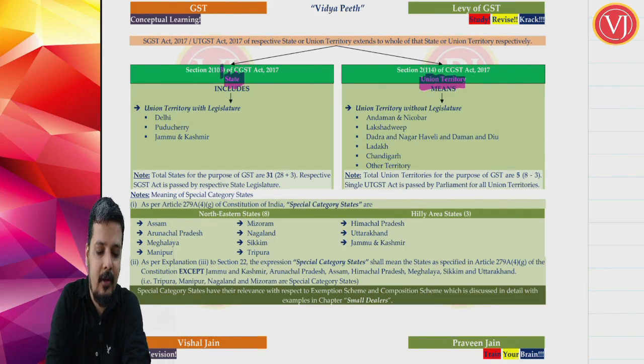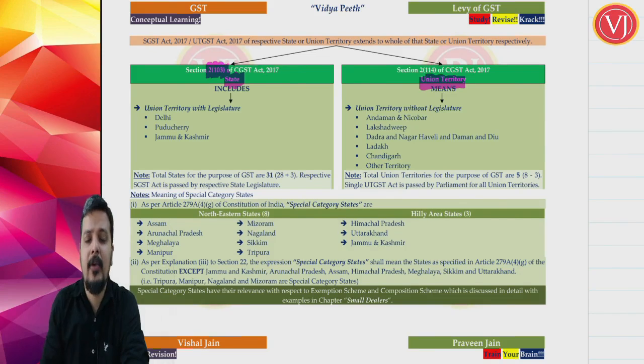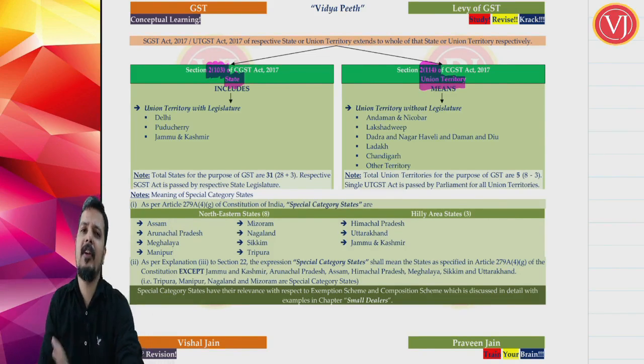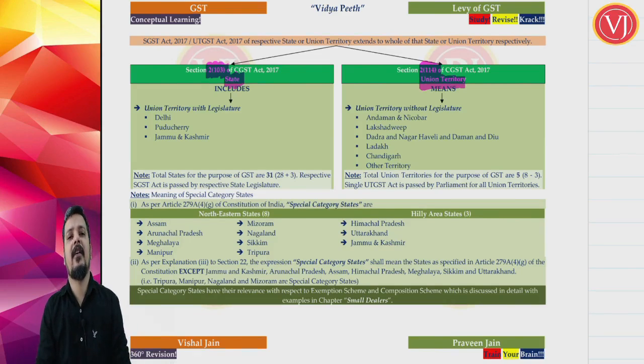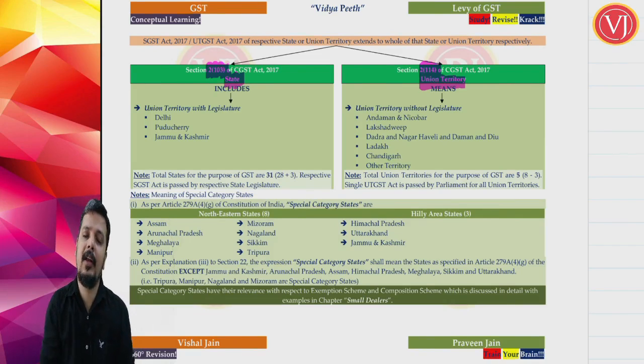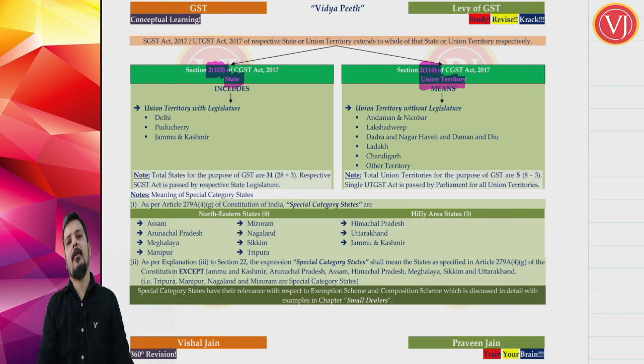State is defined under Section 2, Clause 103 of the CGST Act. Union territory is defined in Section 2, Clause 114 of the CGST Act. Definitions are always under Section 2 of your CGST Act. So state under Section 2, Clause 103, union territory under Section 2, Clause 114. Why? Because if the supply is within the state of Delhi, or within the state of, say, Maharashtra, you will have CGST plus Maharashtra SGST. So it is very important to understand the boundaries of what is meant by state and what is meant by union territory as per your GST law.